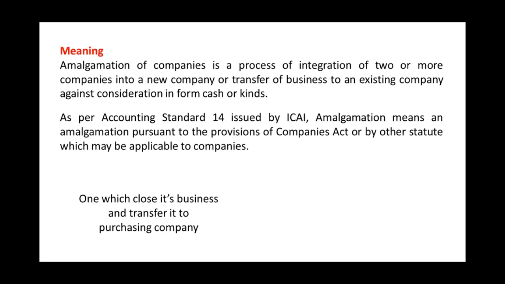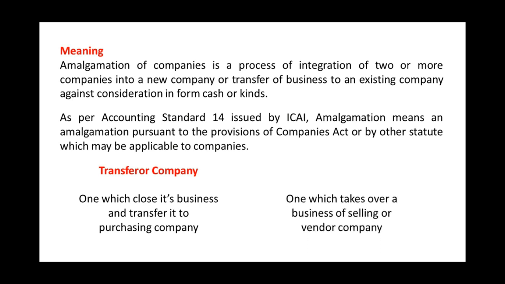The company which closes its books and business and transfers it to the purchasing company is called the transferor company, whereas the company which takes over the business of the selling or vendor company is called the transferee company.